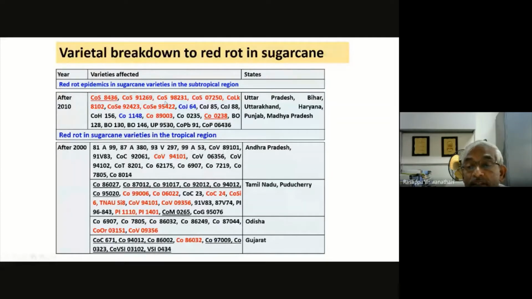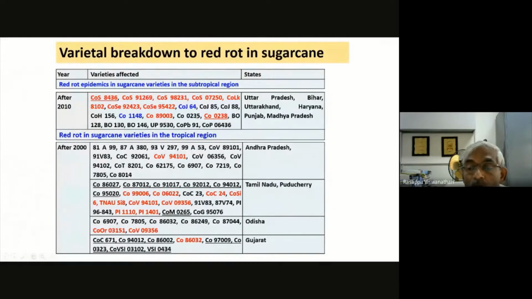And similarly, other varieties. And even COS 8436, I have recorded the disease in 2009 in Karnal area. And subsequently, we found red rot in other states, especially in Western UP and Haryana. Same way, this CO 89003. The last 2 years, we have seen red rot in Haryana as well as in Punjab. And you can see all other varieties.